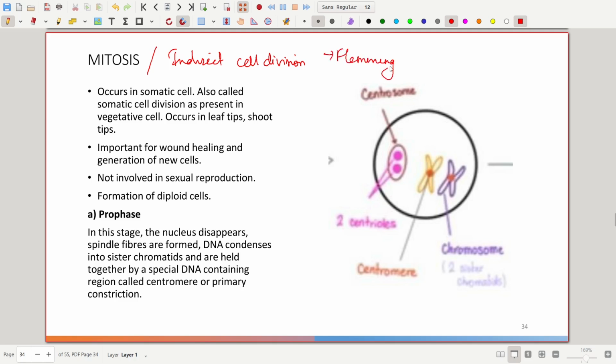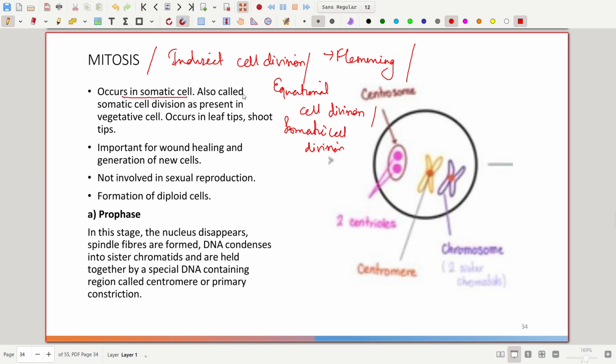It is also known as equational cell division. So this may be your objective question, which of the following is also known as the equational cell division? Then your answer will be mitosis cell division. It is also known as somatic cell division.